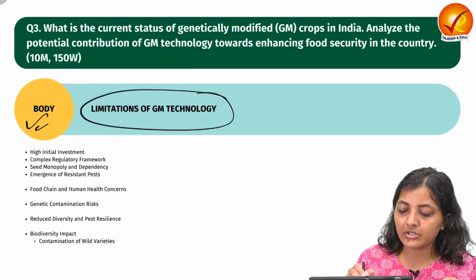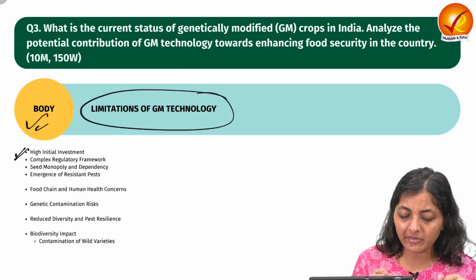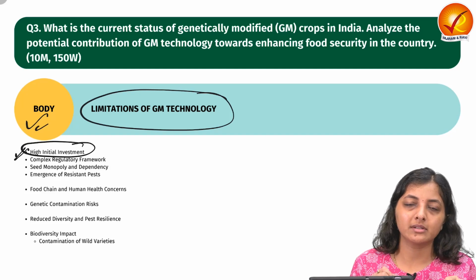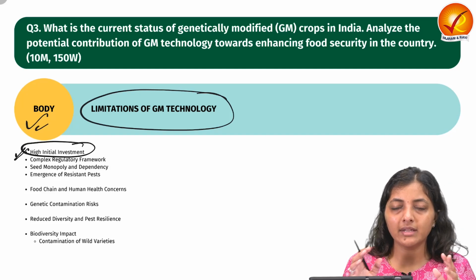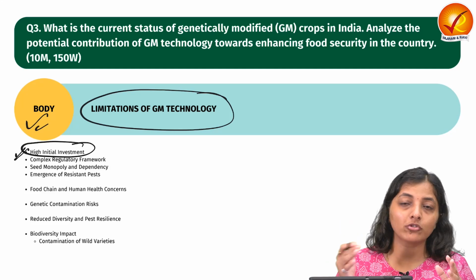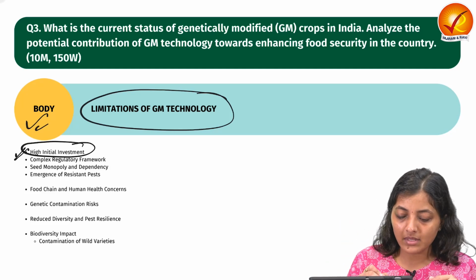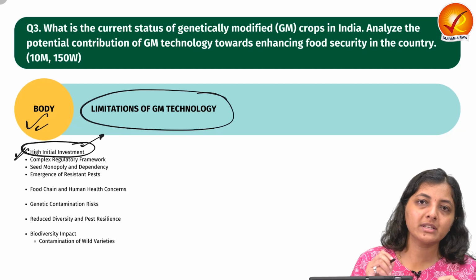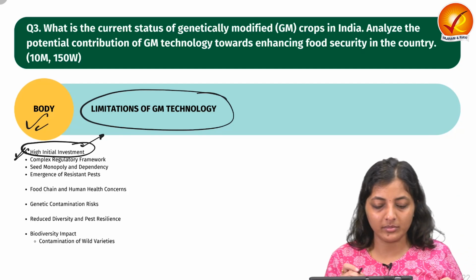Next is the limitations of the GM technology. The very first is high initial investment. Because these crops are patented, they have to be bought at high rates, or the GM technology in itself is very expensive. So it would be a challenge for small and marginal farmers.